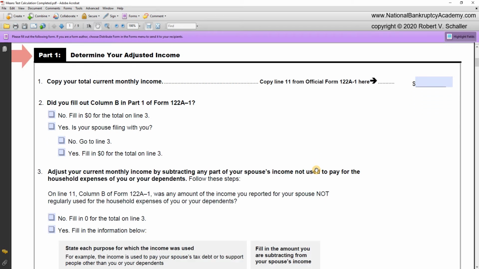Part 1 is titled, Determine Your Adjusted Income. Line 1 states, copy your total current monthly income, which is line 11 from Official Form 122A-1, your statement of current monthly income. In a separate course, we have completed Official Form 122A-1, and we know that line 11 is $10,066 for the Washingtons. So let's add that.